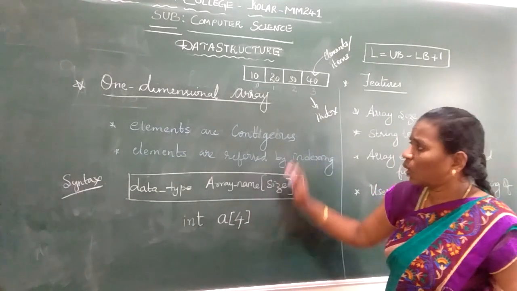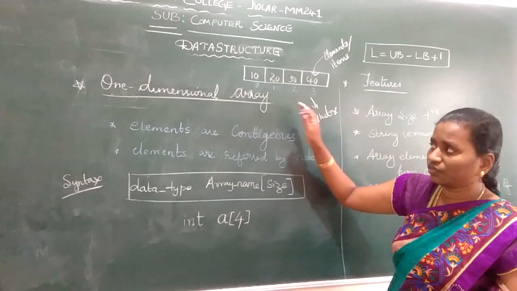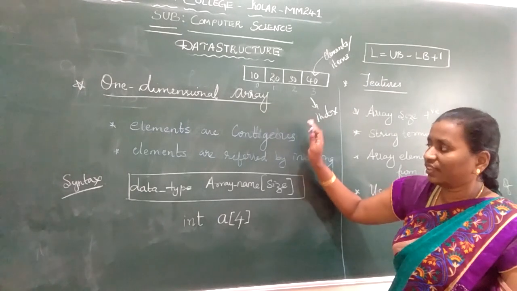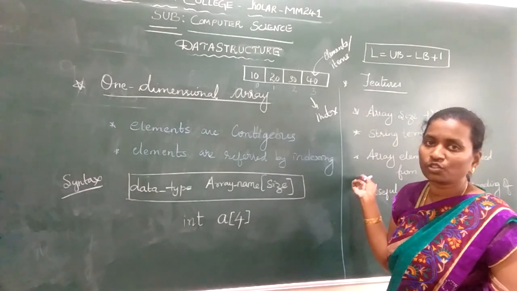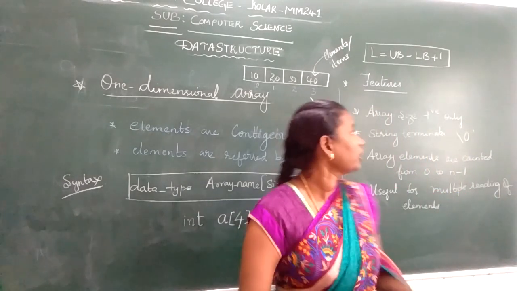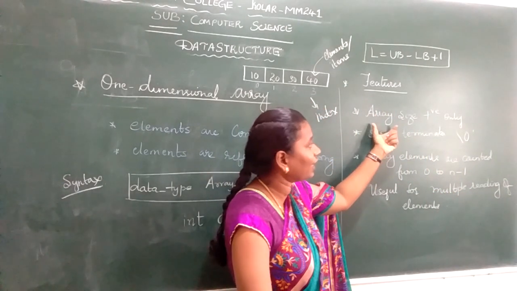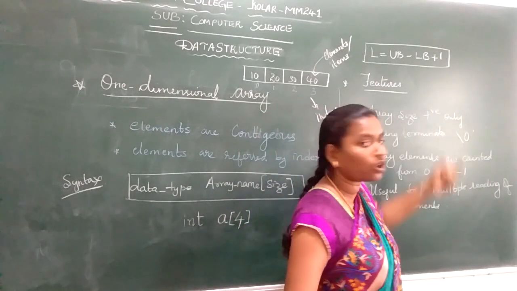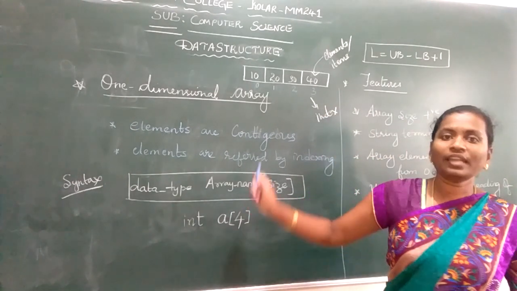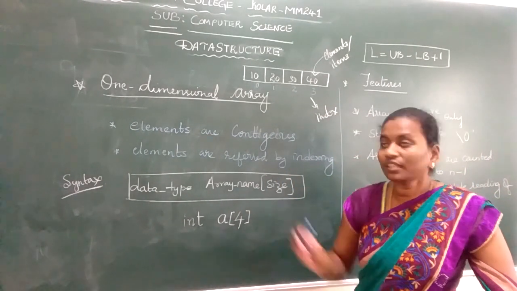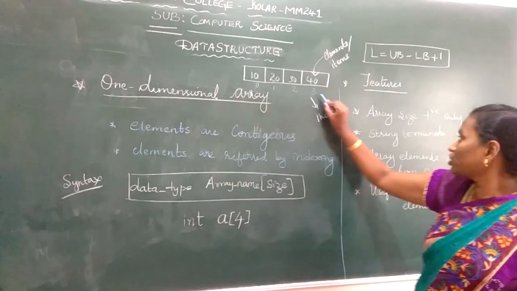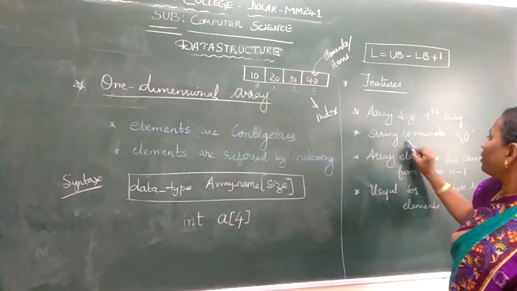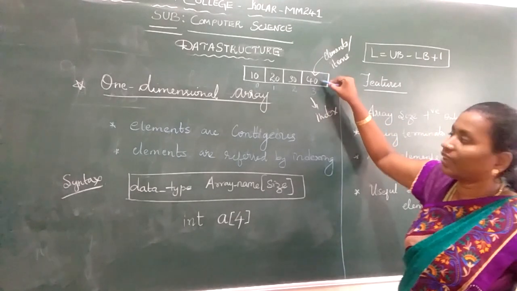The syntax. Now we'll see the definition. We have seen the one-dimensional array, its features as well as the syntax. Now we'll see explicitly the features of arrays. Array will always have positive numbering only. Arrays cannot go to a negative integer. It always starts with positive numbers only, and a string terminates using the null character.